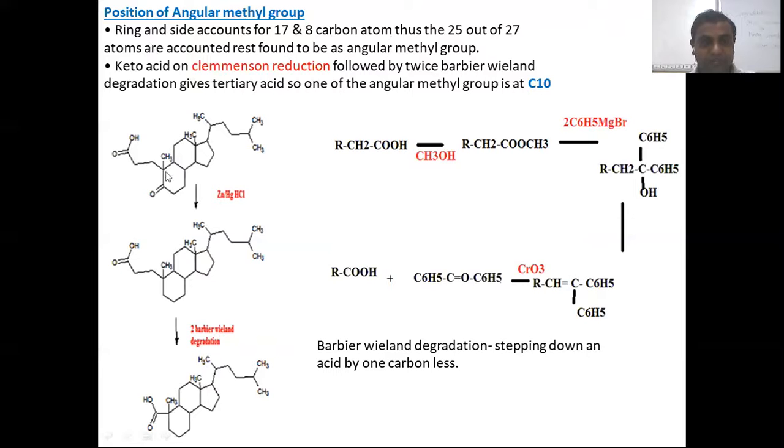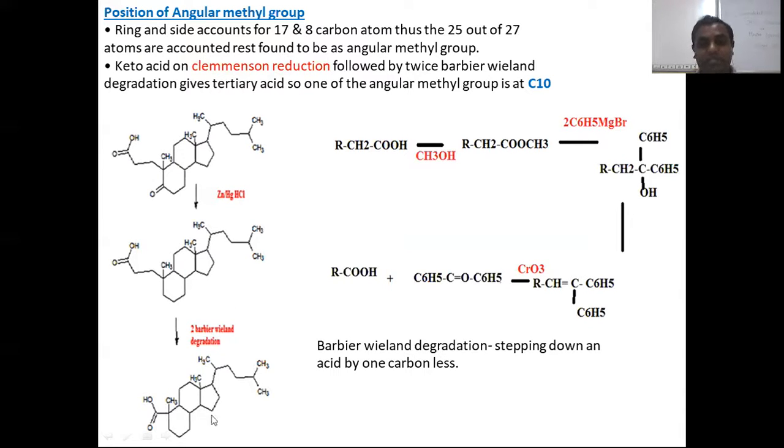See, we have this cholesterol structure. This cholesterol undergoes Clemmensen reduction, and thereafter two times Barbier-Wieland reaction, we get degradation from this to this, and finally from this. So ring B has a carboxylic derivative, which indicates that there is one angular methyl group at carbon number 10.